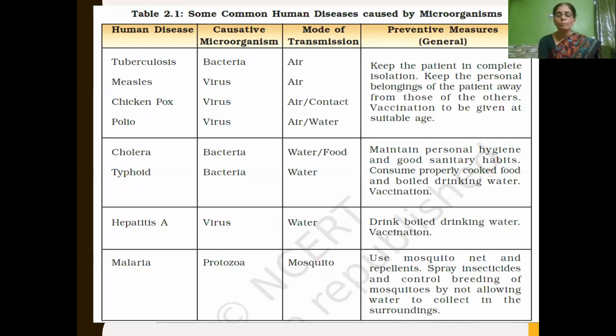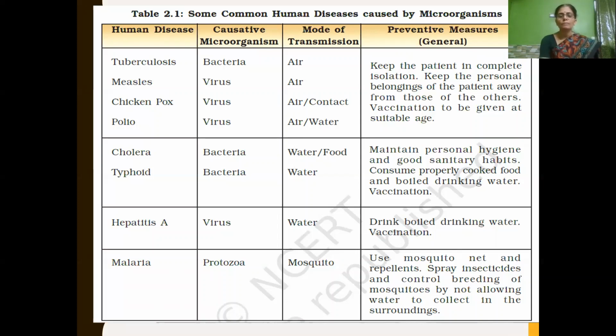And what preventive measures should we take for these diseases, tuberculosis, measles, chickenpox, and polio? We have to keep the patient in separate isolation, and we have to keep the personal belongings of those patients separate from those of others, meaning we should not use that infected person's belongings, and we have to take vaccination